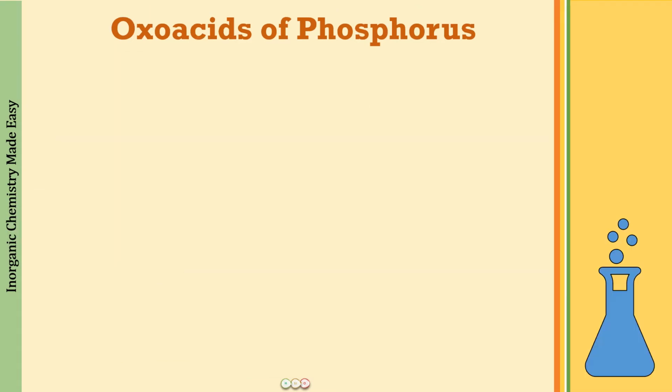So now my request to you would be that please do make this flowchart 2-3 times so that you can memorize this very well. And if in the examination you are asked the formula for any of the oxo acids of phosphorus, you can quickly retrieve the flowchart and write down the name. But now if the opposite is being asked to you in the examination, for example, if I ask you what is going to be the name of H4P2O5 or what is the name of H4P2O8, will you be able to do that very quickly?